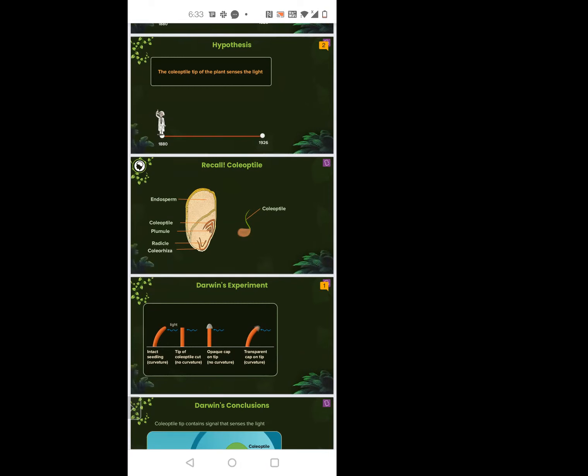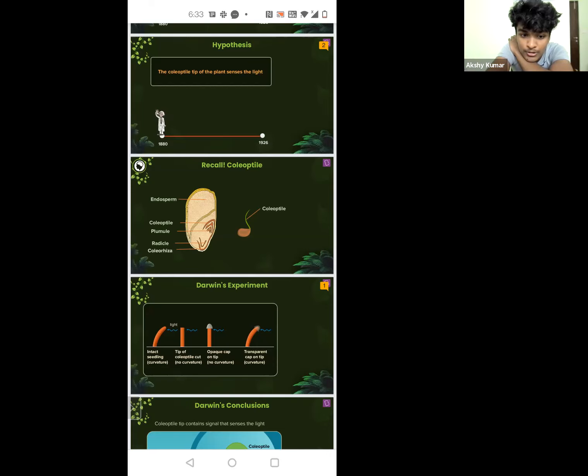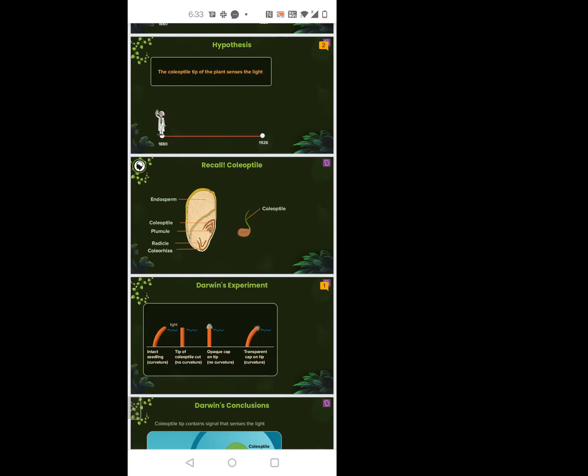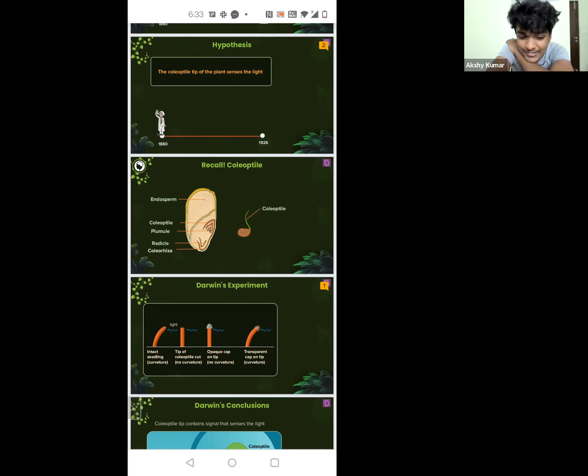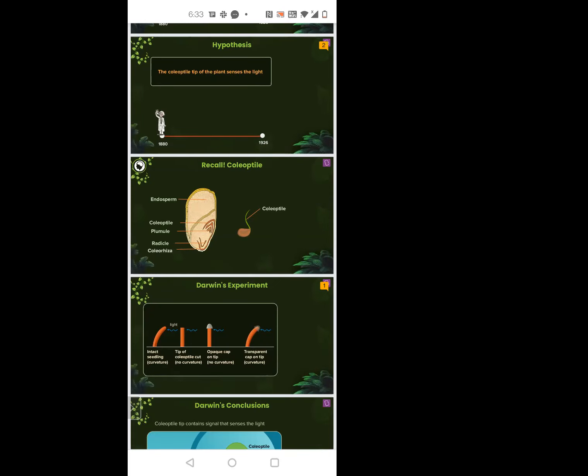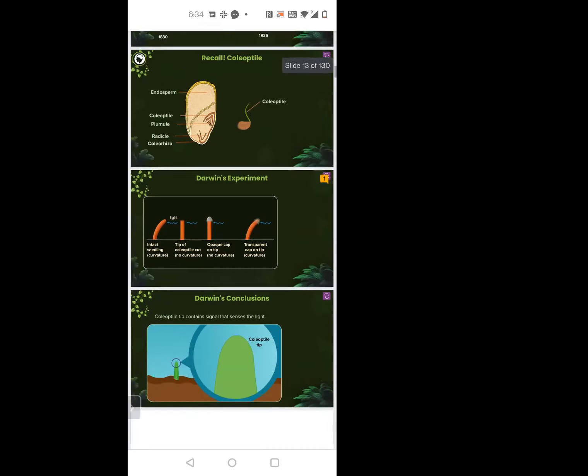Correct. So what happened was they did this experiment. They took the coleoptile and focused a light towards it. Wherever the light was, the coleoptile was bending towards it.